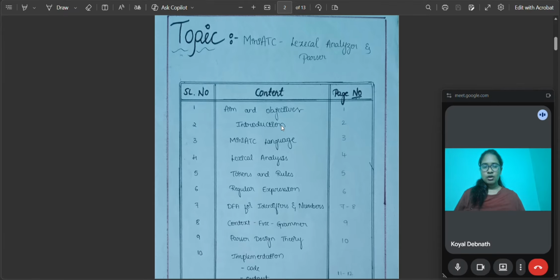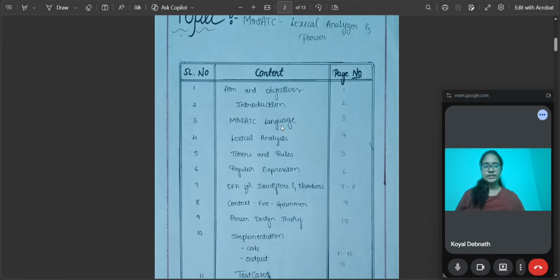MiniATC is a small educational programming language designed to understand the concepts of automata theory, compiler design, lexical analyzer, and parsing in a simple and practical way. Instead of using complex programming, it uses only basic features so that we can easily understand how a compiler works internally. MiniATC supports basic programming statements such as variable declaration, assignment statement, and print statements. Every MiniATC program must start with the keyword begin and end with end.